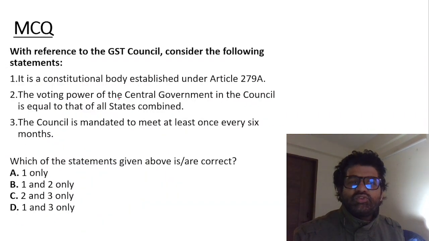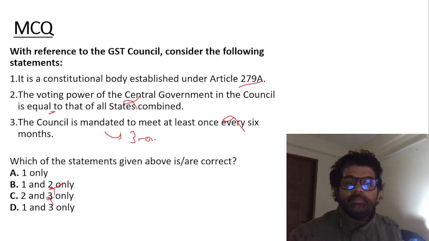Okay. With reference to the GST Council, constitutional body, correct. Voting power, not equal, 33%, right? Center 33 and states 67. So the second is wrong, eliminate the second. You're left with A and D. Council is mandated to meet at least once every 6 months. No, 3 months, quarterly. So the third is also wrong. The answer is 1 only.